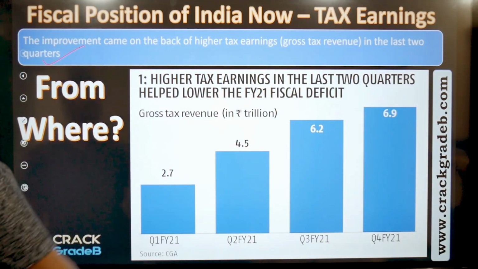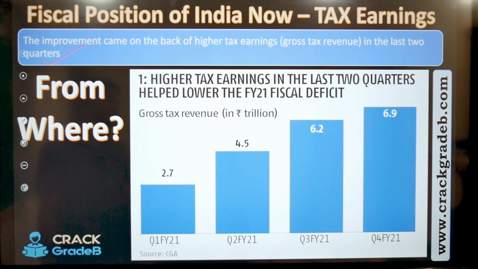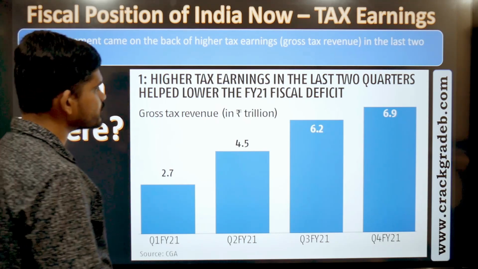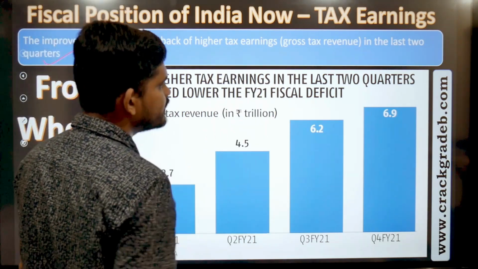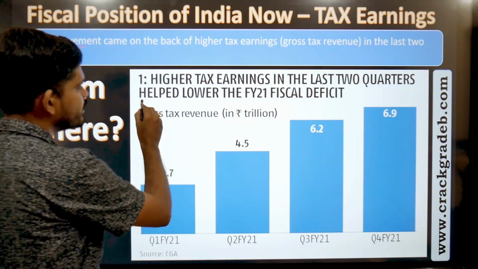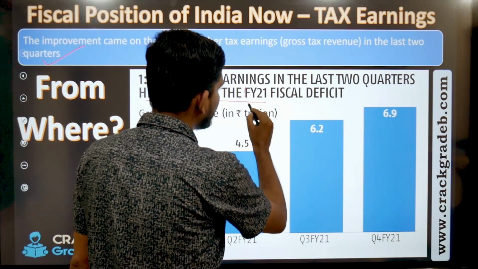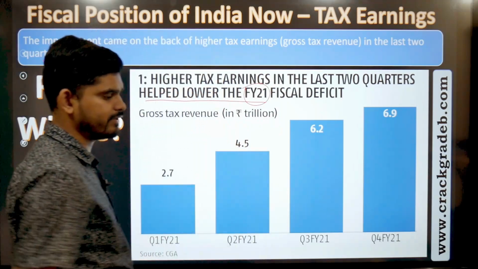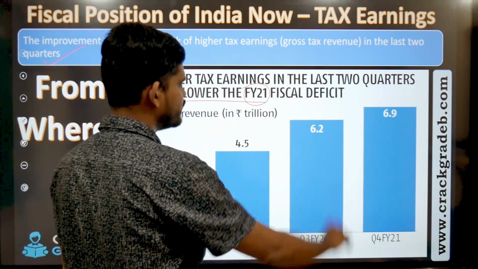Now let us move ahead and see the first thing. The improvement came on the back of higher tax earning, gross tax revenue in the last 2 quarters. From where? Now see. Higher tax earning in the last 2 quarters helped lower the FY21 fiscal deficit. Means financial year 21 fiscal deficit.